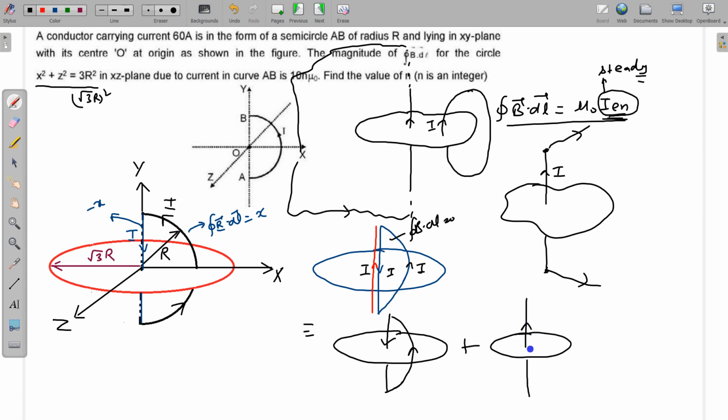The magnetic field due to this finite wire: this distance is root 3 r, and let's say these angles are alpha and beta. So alpha and beta both are, from geometry, this is r and this is r.